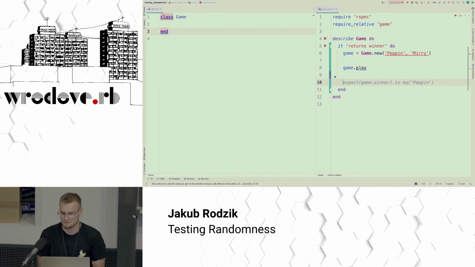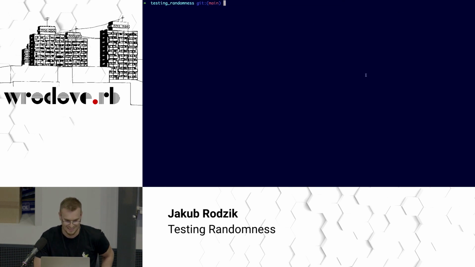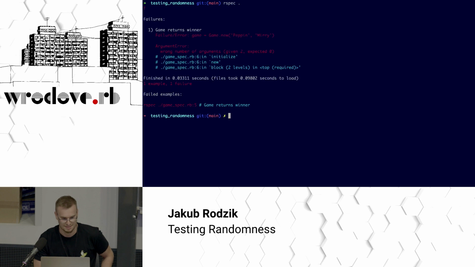This puzzles Fredo, but he's very pragmatic, and so he doesn't let this tiny detail stop him. He writes the code just as he heard the business requirement. If game P1 score is bigger than game P2 score, Pepin wins. Otherwise, it's Miri, right? Sounds simple enough, looks simple enough. Let's see if our tests tell us something.